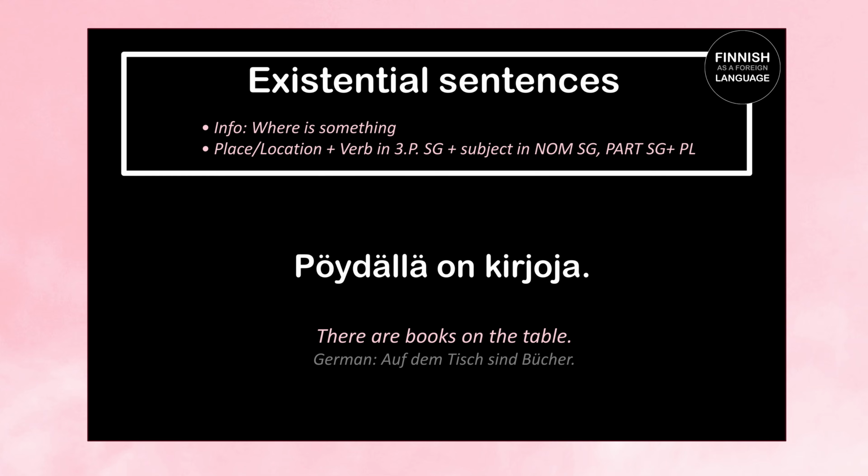Now, one question that might appear is, why do we use "on" instead of "ovat" when we're talking about books in plural? The answer is that when we want to talk about the existence of something in a location, here, for example, books on a table, then we have to use "on", which is part of the existential sentence structure, regardless of whether the subject is standing in singular or plural. All right, let's move on.